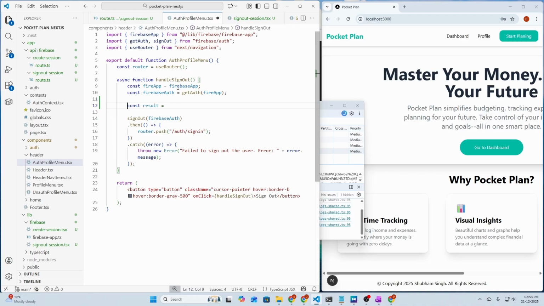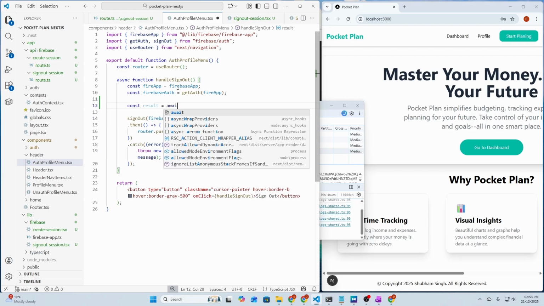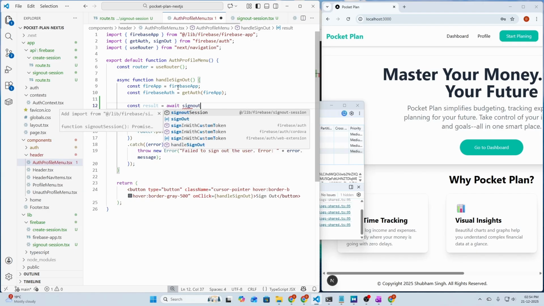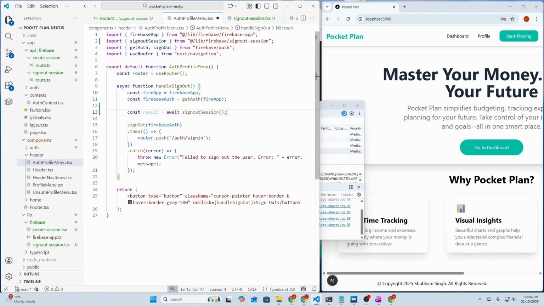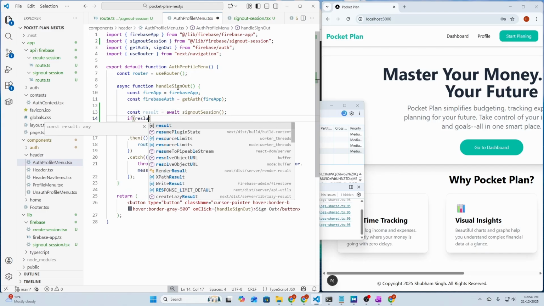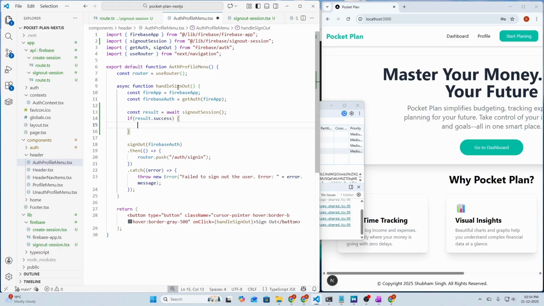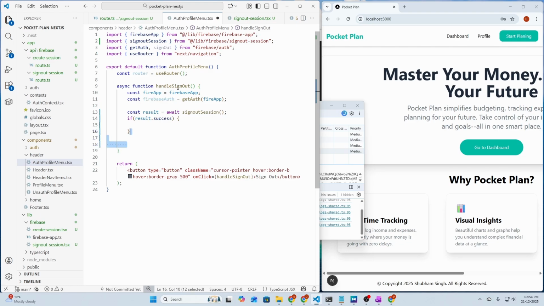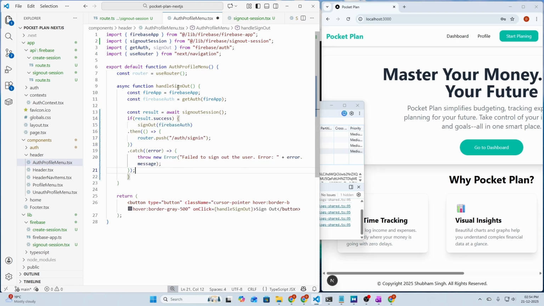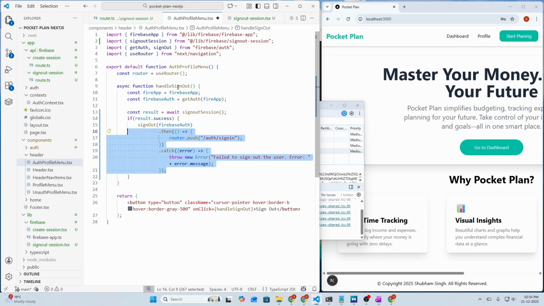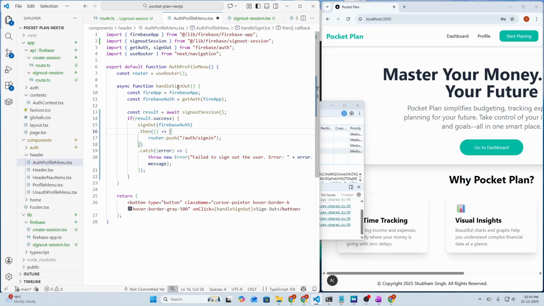So let's remove the comment here and call await sign out session, and if result.success is true, then we need to call the sign out here and catch any errors. So let's move this code inside here, and everything is good. Let's save and test the functionality.